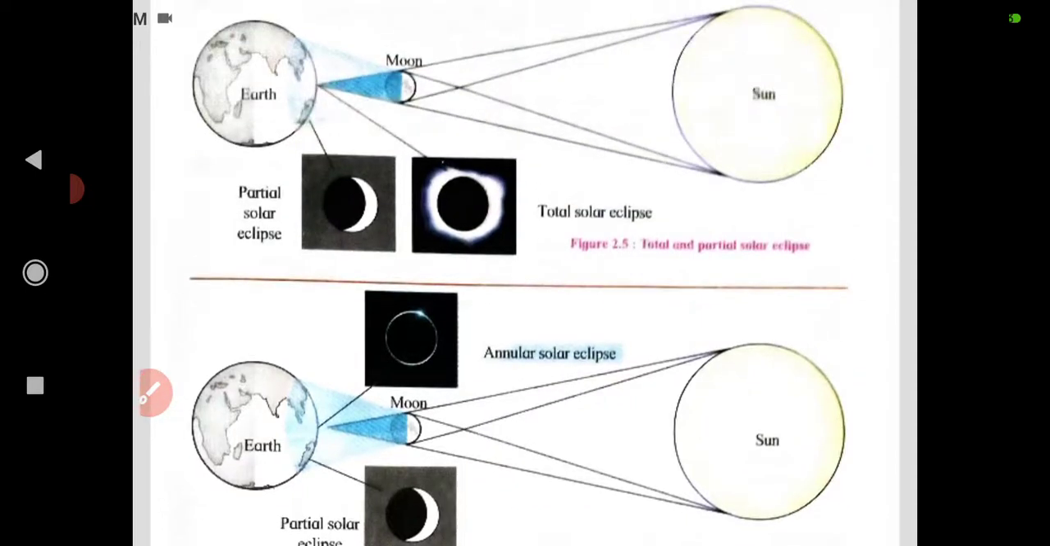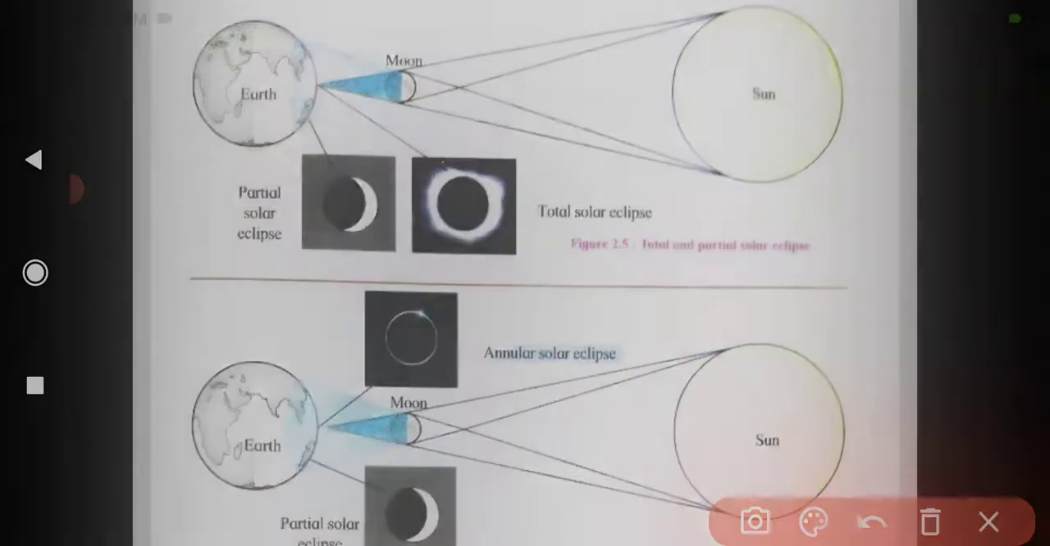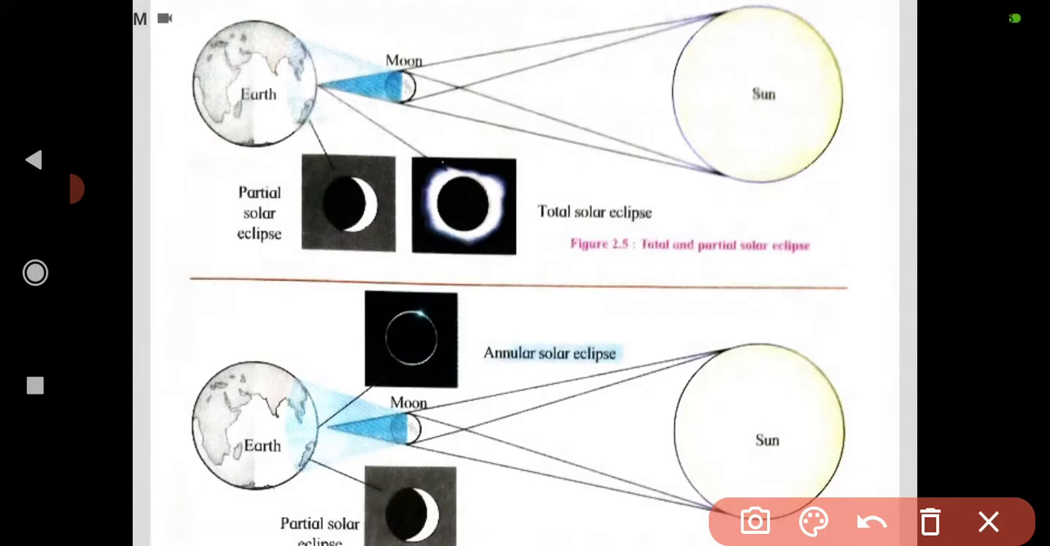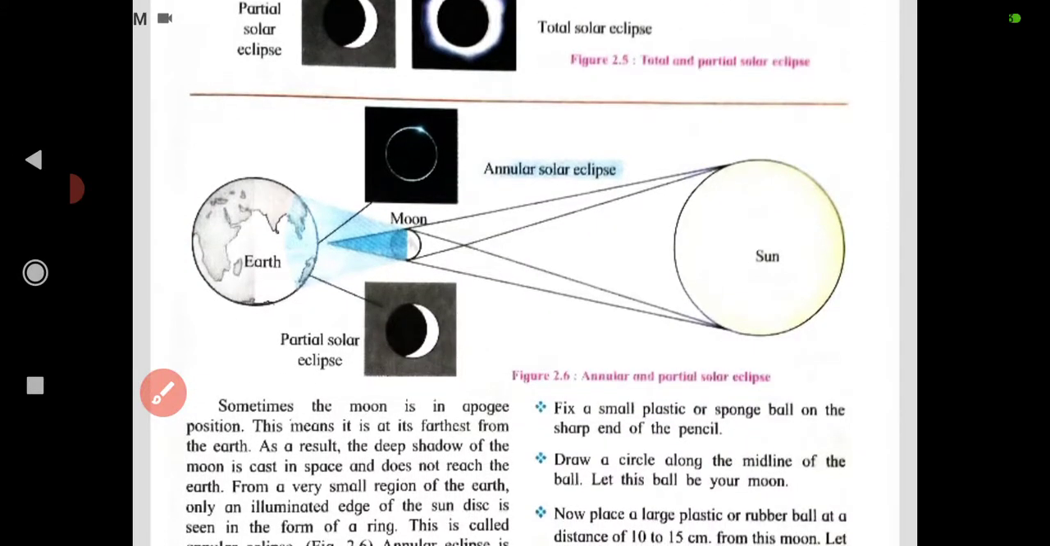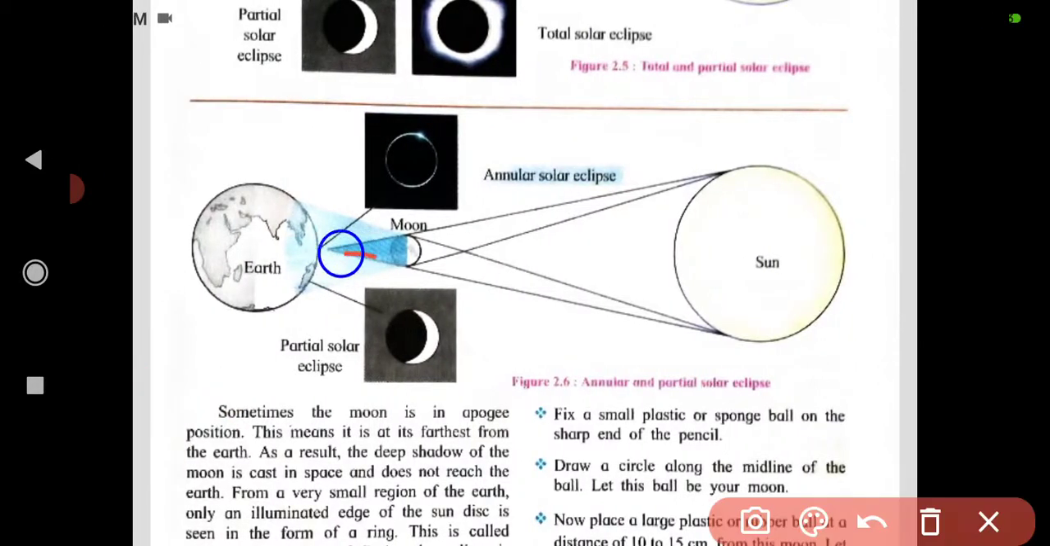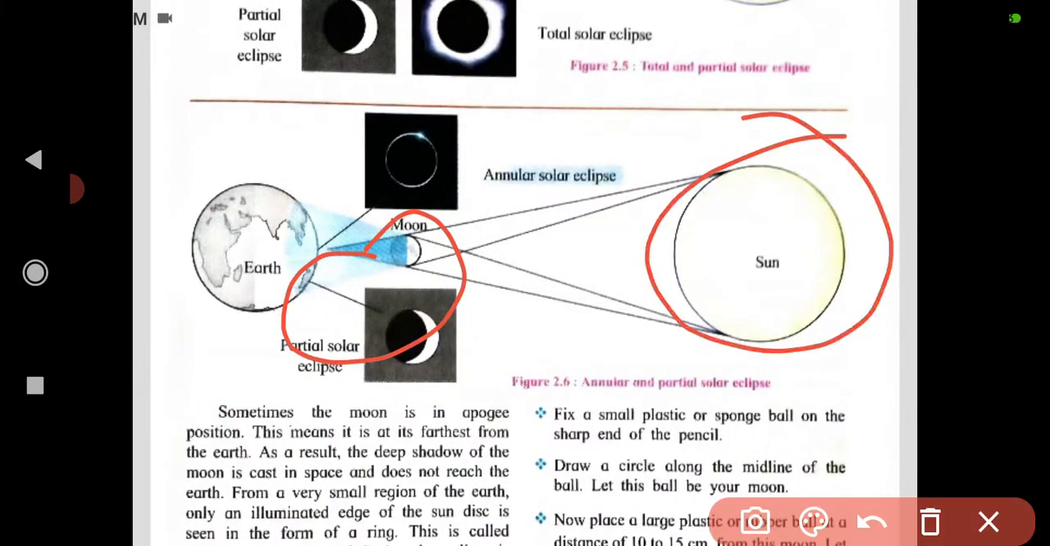Now the figure they have given, 2.5. This is the sun, here the moon is there and the earth is there. See, partial solar eclipse, total solar eclipse. By looking at it you can understand this. They have shown the annular solar eclipse, moon, earth and partial solar eclipse here.